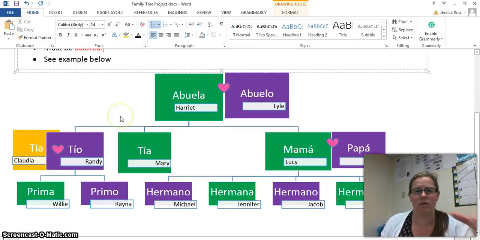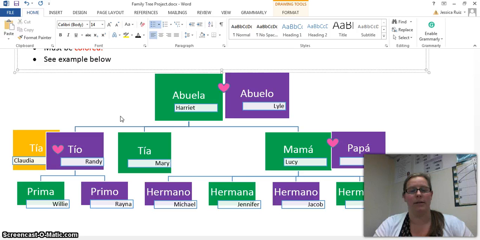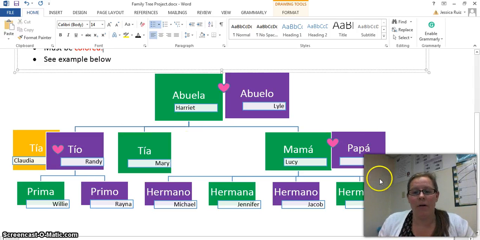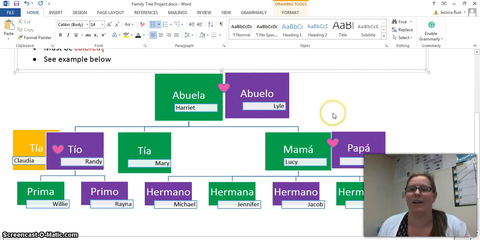So below I have a small example of what a 4 would look like, okay? So this is pretty straightforward. It's not too intense. Obviously you guys know my family is much larger than this, but I have a scaled down version of my family tree. So here I have yo. You need to identify yourself, and you are going to be yo. You're not going to be me, so make sure it is a yo. Then I have my siblings. So I have hermano and hermana.